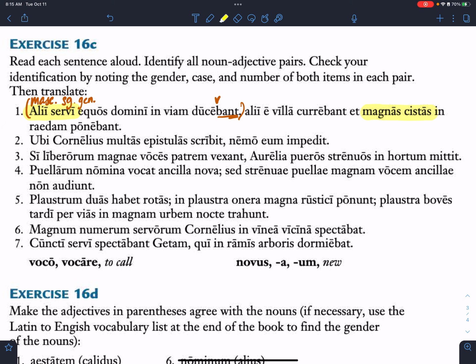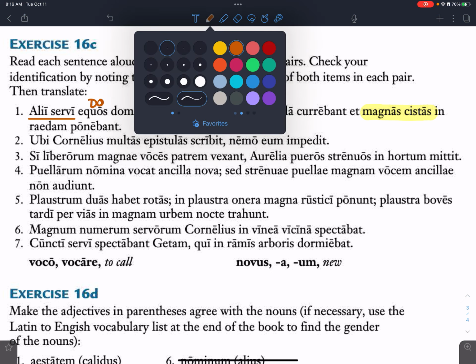All right, the word equos. What case does that look like? Think second declension masculine. Us, i, o, um, i, orum, is, os, is. What case is that? It's plural, but it's what? It's accusative. And what are accusatives used for? Direct object, yeah. Okay, so we've got our direct object. All right, now alii and servi. Could that potentially be nominative? Nominative plural, yeah, and that's exactly what it is here.